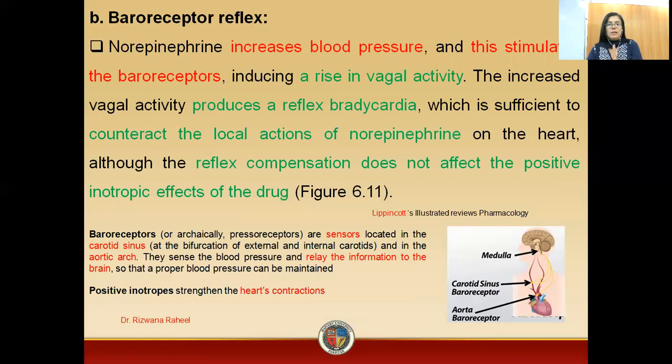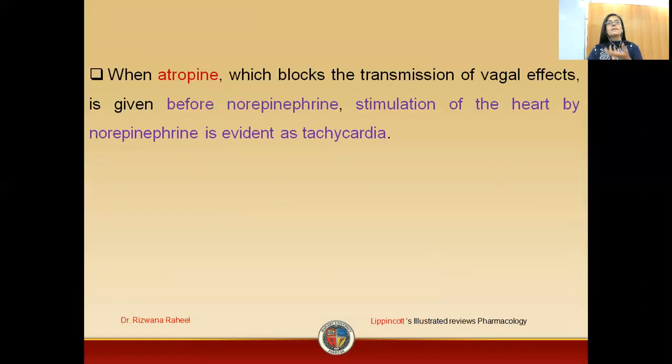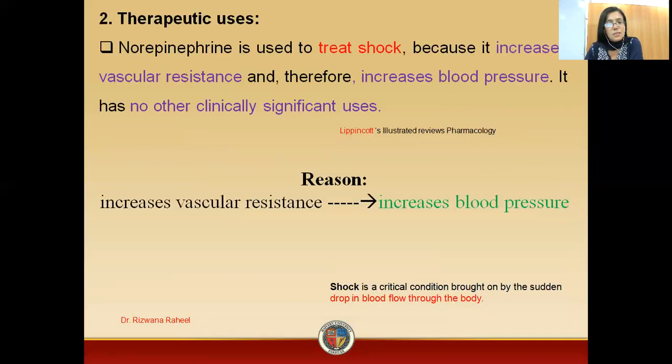So the baroreceptor was involved with the vagal activity, while the function of norepinephrine was to increase the heart rate. If you administer atropine to the patient before norepinephrine, there will be no vagal activity and no bradycardia, and the resultant effect will be tachycardia.